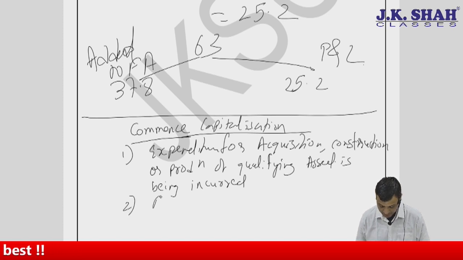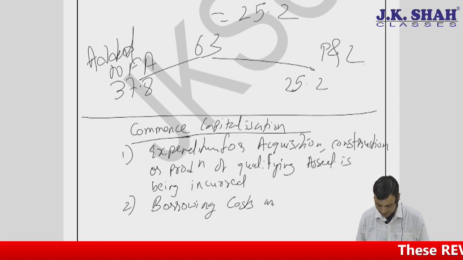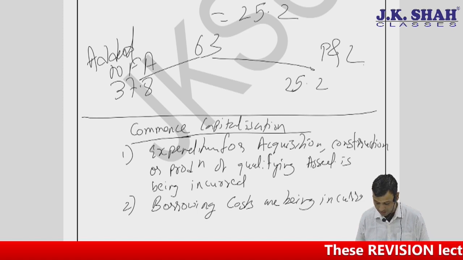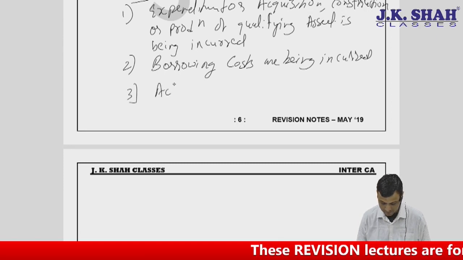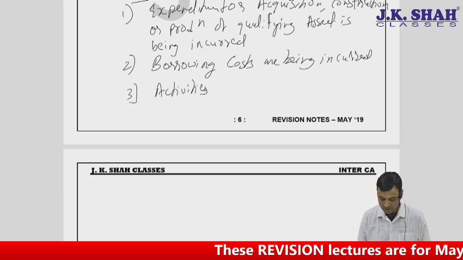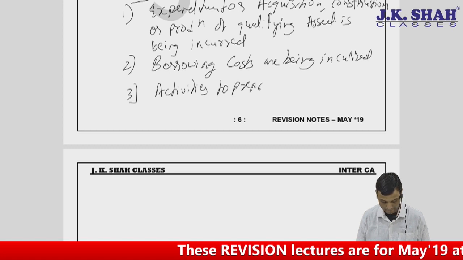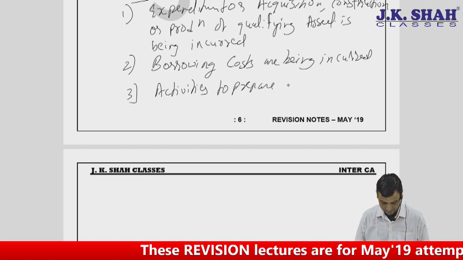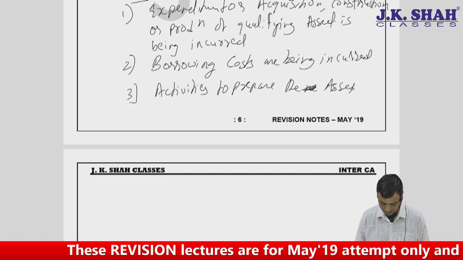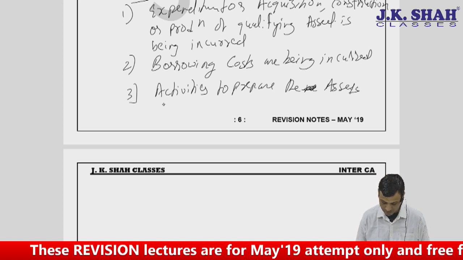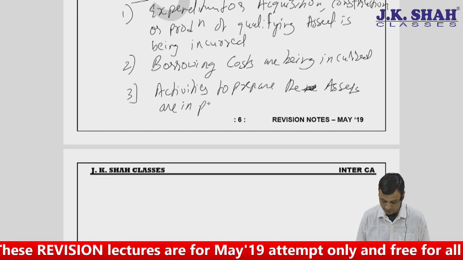Second condition: borrowing costs are being incurred. And third condition: activities to prepare the asset are in progress.